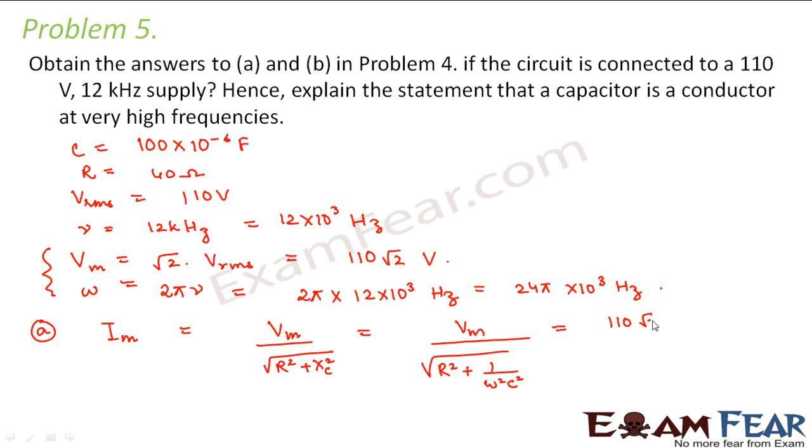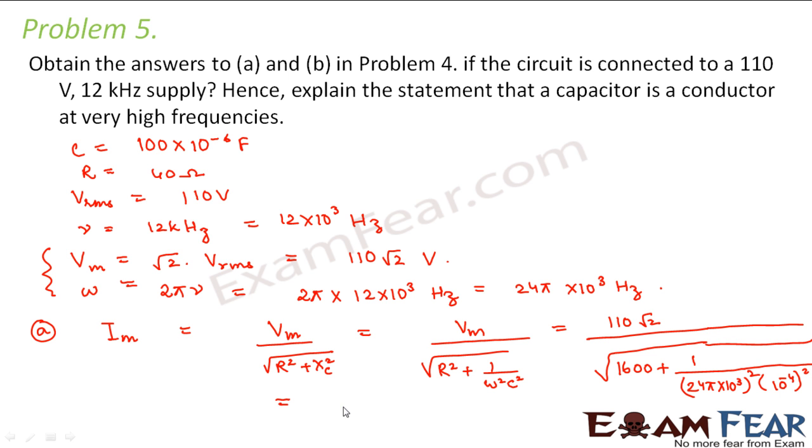So this comes out to be 110 root 2 divided by root over R square, which is 1600, plus 1 by omega square, that is 24 pi into 10 to the power 3 square, into C square, that is 10 to the power minus 4 square. Therefore, this maximum value of current comes out to be 3.9 amperes.